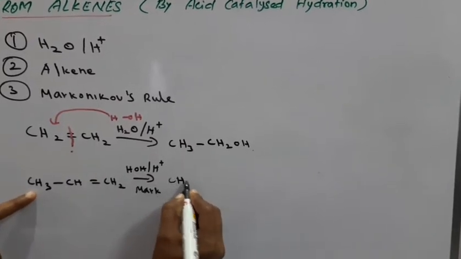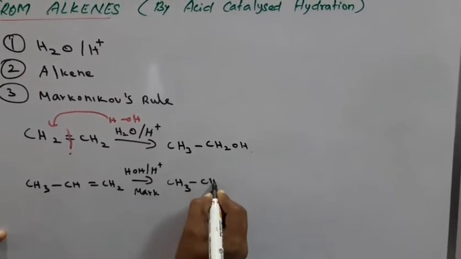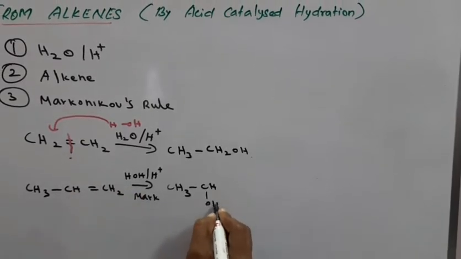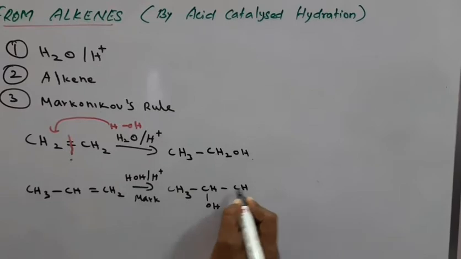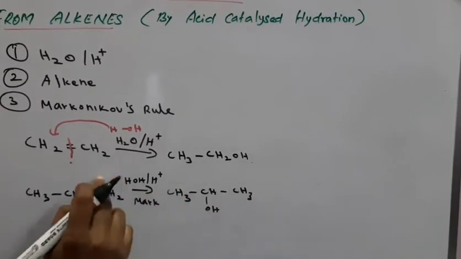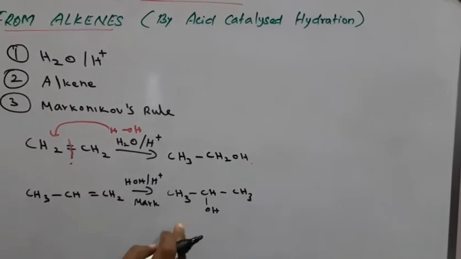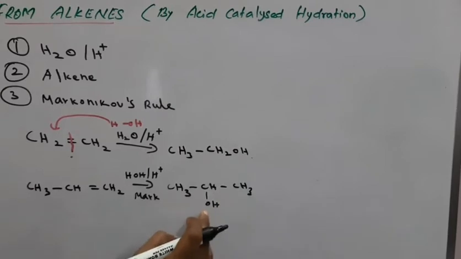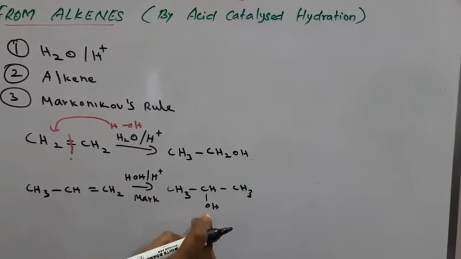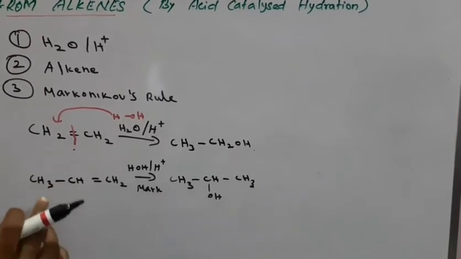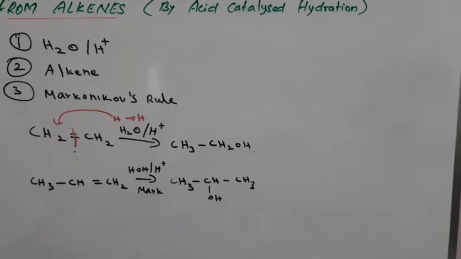So CH3 bond CH, this negative part attacks this carbon atom. OH bond CH2, the double bond is broken, CH3, because this hydrogen attacks this carbon atom CH3. This is carbon 1, 2, 3, and the alcohol is present at the second position. Propan-2-ol. This is your alcohol from alkenes.